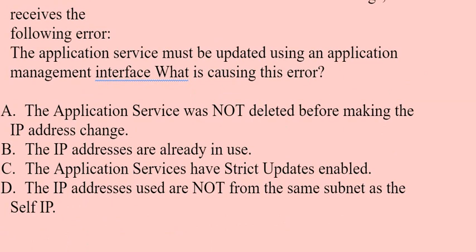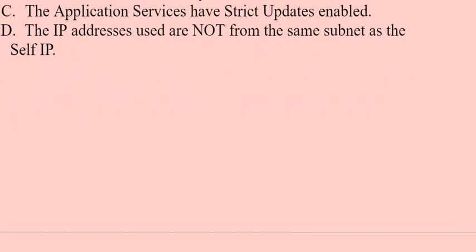Option A. The application service was not deleted before making the IP address change. Option B. The IP addresses are already in use. Option C. The application services have strict updates enabled. Option D. The IP addresses used are not from the same subnet as the self IP. Correct answer is option C.